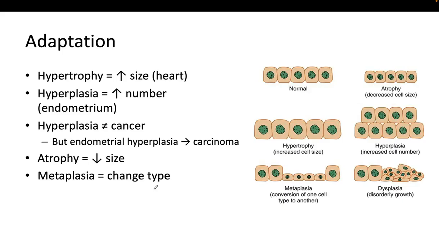Now, another adaptation is metaplasia. Metaplasia is a change from one cell type to another from the same germ cell layer. It is an adaptive process, usually in response to chronic irritation. For example, in smokers, normal respiratory epithelium can change to a more protective squamous type. Another good example of metaplasia is the Barrett esophagus.